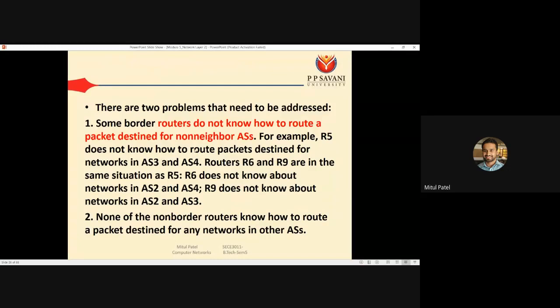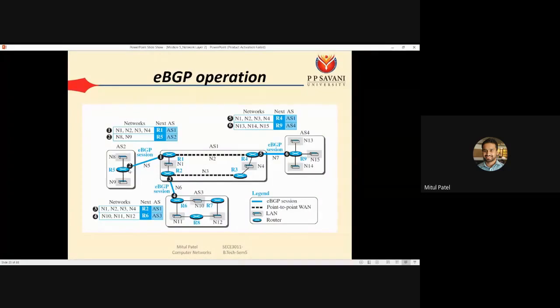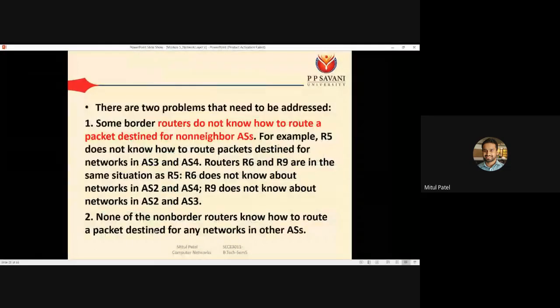Okay, so what are the problems? The first problem is routers do not know how to route a packet destined for non-neighbor autonomous system. Okay, for example, R5 doesn't know how to forward the packet to AS3 and AS4. R6 doesn't know how to forward a packet to AS2, AS4. AS4 doesn't know how to forward a packet to AS2 and AS3. Okay, so what we can do is we need to apply the second operation, that is the iBGP.